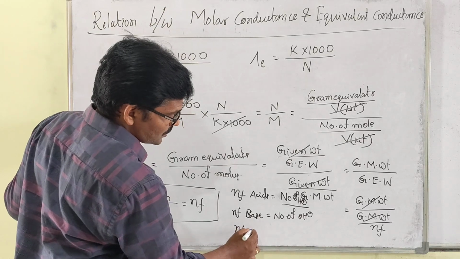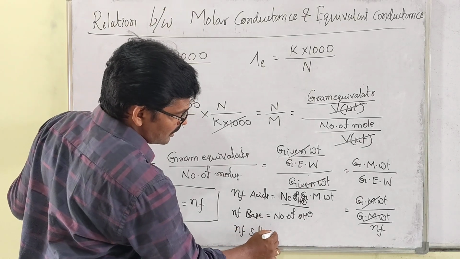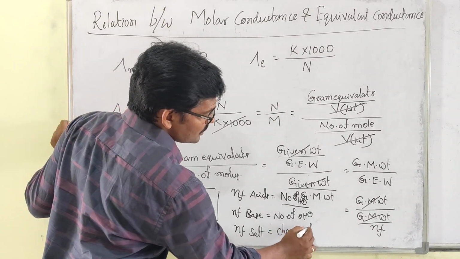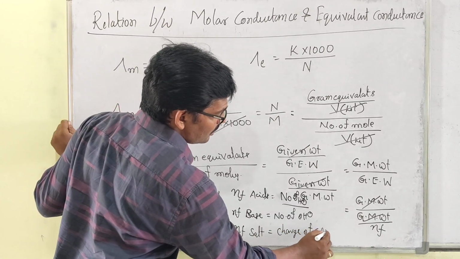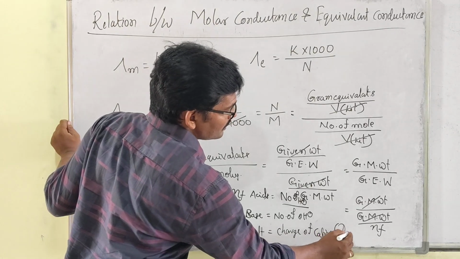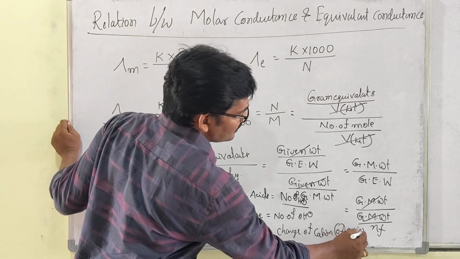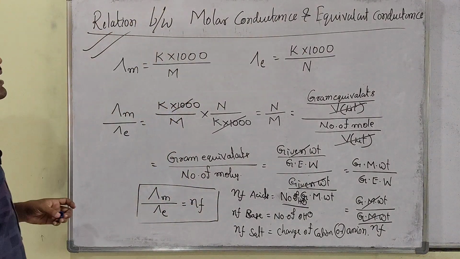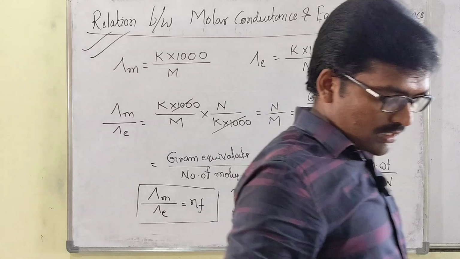N factor for salt equals the charge of the cation or anion. So this is the relation between molar conductance and equivalent conductance.